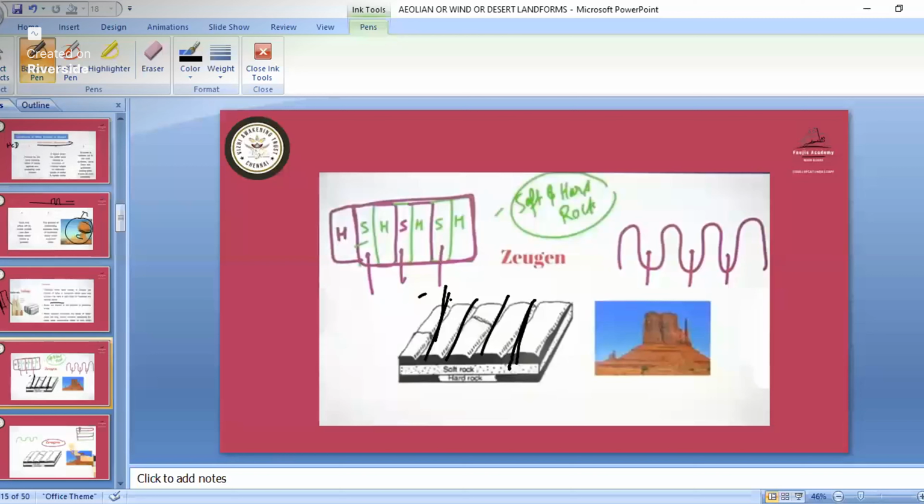So here this type is known as the yardang. And if we have a horizontal part, when the soft part is blown away and we have the horizontal part remaining, that type of rock is known as the zeugen. So see here, this part has been blown away. So this part is known as the zeugen.